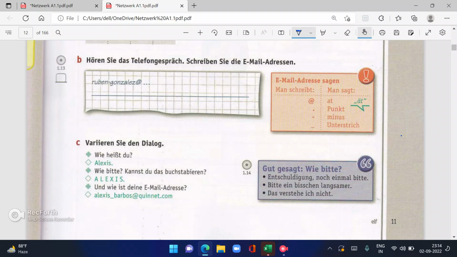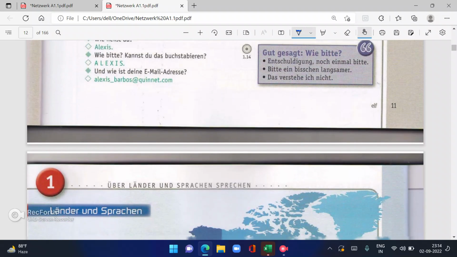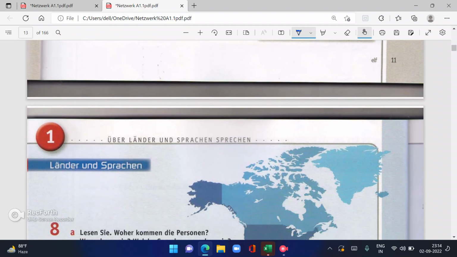Das verstehe ich nicht. That I don't understand.